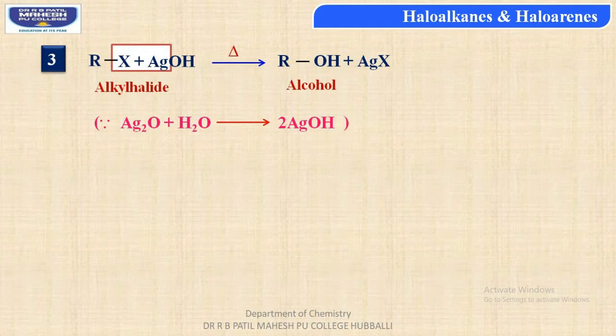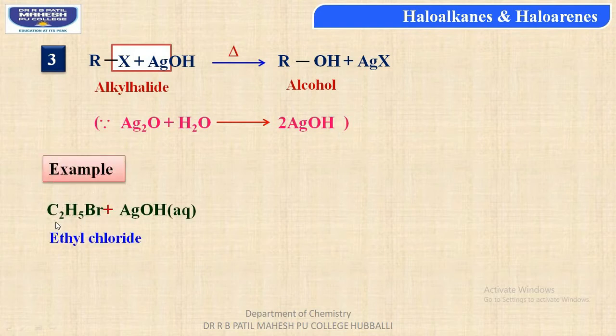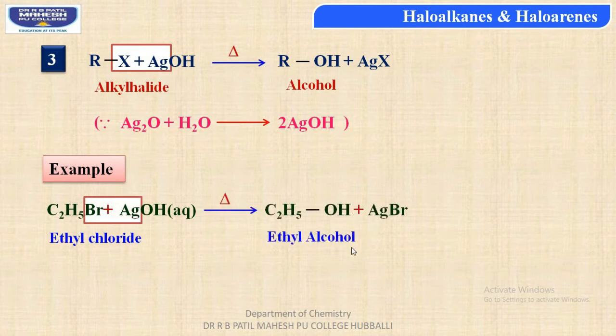You can either write moist silver oxide in the answer or else directly use the reagent silver hydroxide. Example, when ethyl bromide, students, is treated with aqueous silver hydroxide, then ethyl alcohol is produced with the removal of AgBr, that is silver bromide, silver from silver hydroxide, whereas Br from ethyl bromide. As a result, we are getting ethyl alcohol and silver bromide.